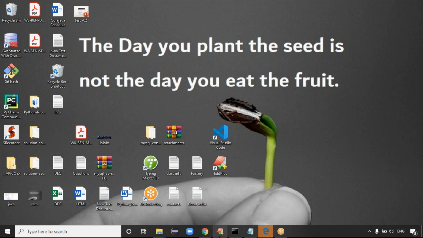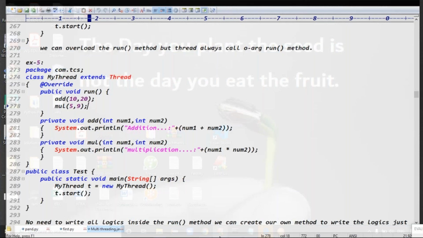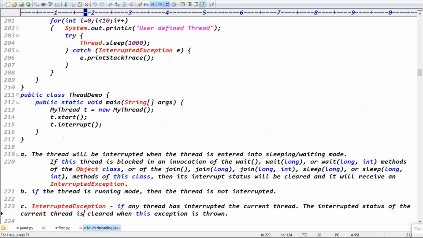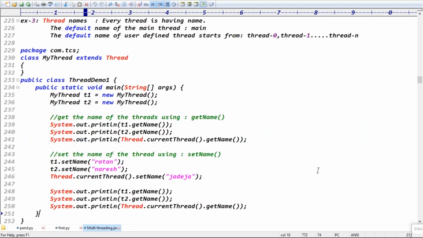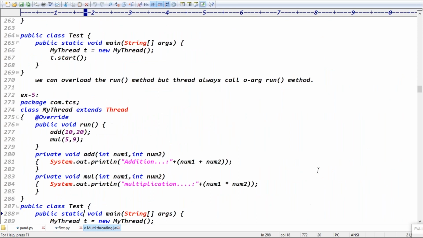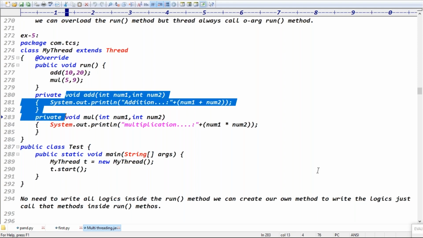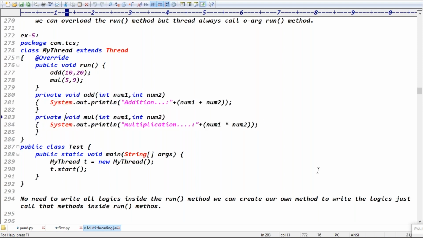Yesterday in class we discussed the sleep method and how the thread will be stopped, and how the interrupt method call will work. The thread will be interrupted using the interrupt method call, but only when the thread is entering sleeping mode, joining mode, or wait mode, right? Exactly. And we discussed thread names and overriding the run method, and we need to write the complete code inside the run method. We can also take our own methods and private methods. You can call those private methods, right?